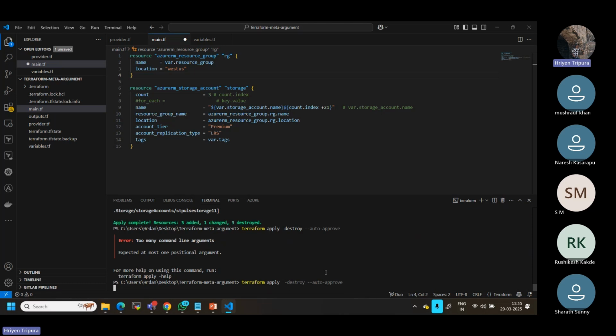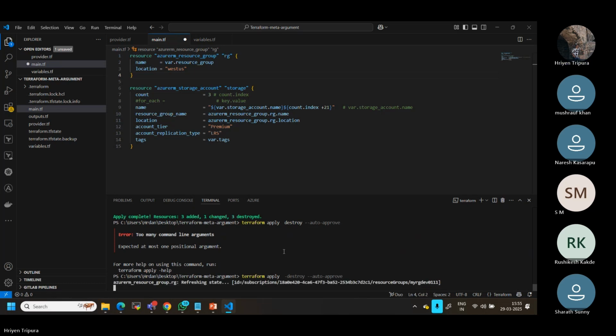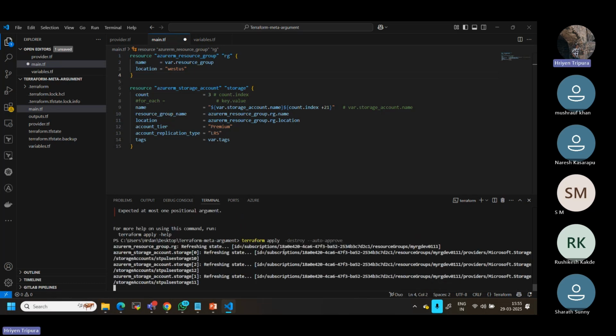Okay, let me give the argument, destroy. Now also, it is already created, right? So it will destroy right now. You can see here, they're checking the state file, it is going to destroy. So fine, I hope this is clear for the state file system.